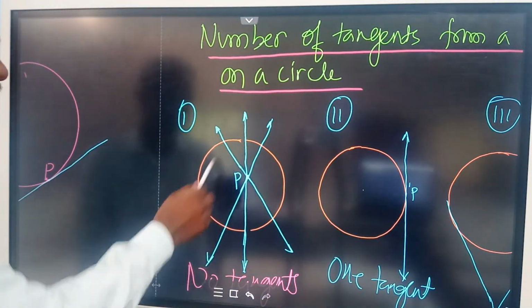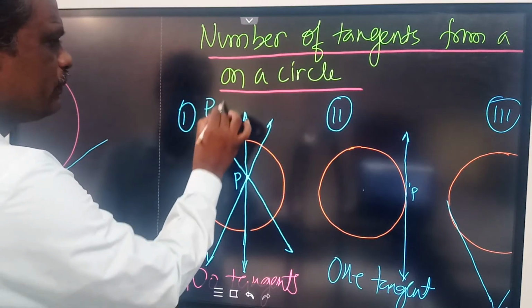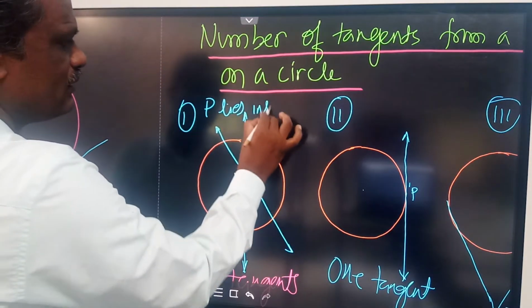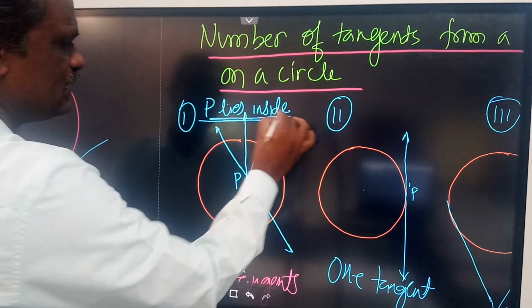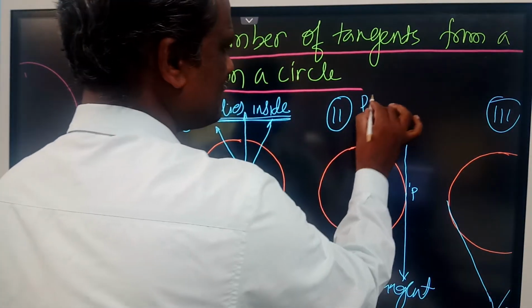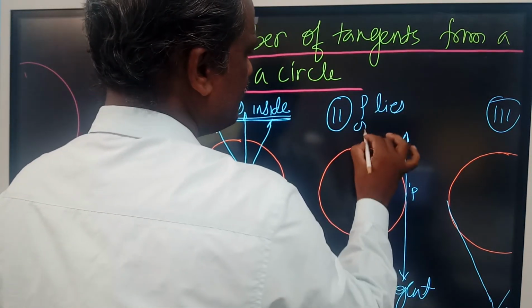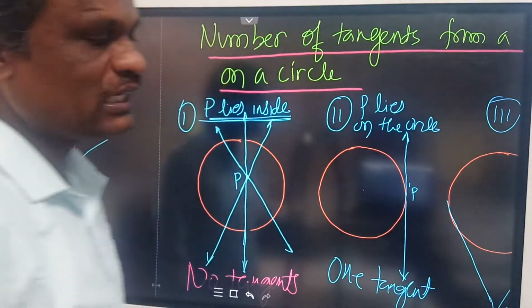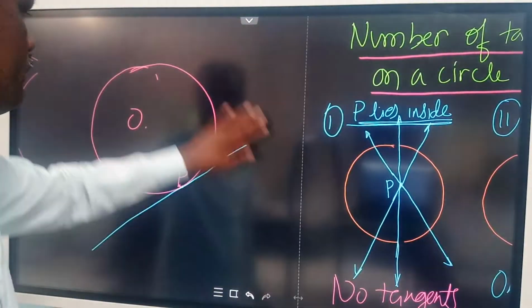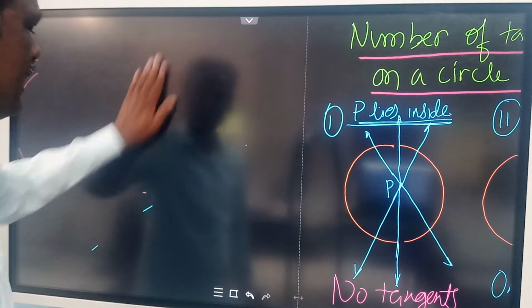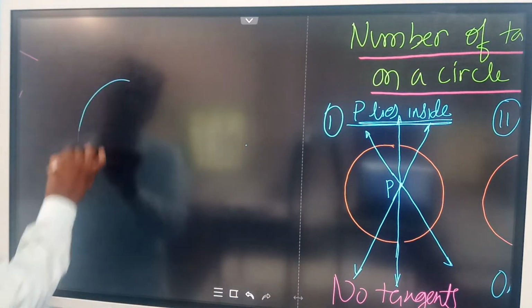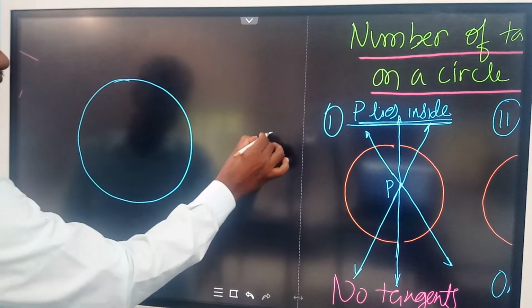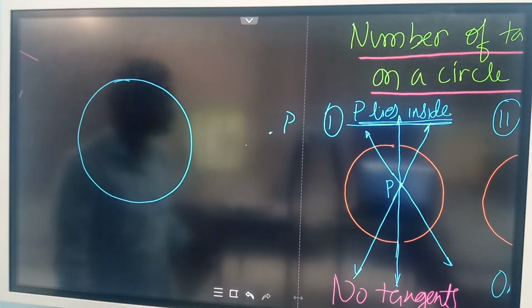Okay. If a point P lies inside, so this is the situation. When P lies on the circle, you can draw only one tangent. So suppose if a point P lies outside the circle, you can draw a circle now. I am going to take a point P outside the circle, third situation.